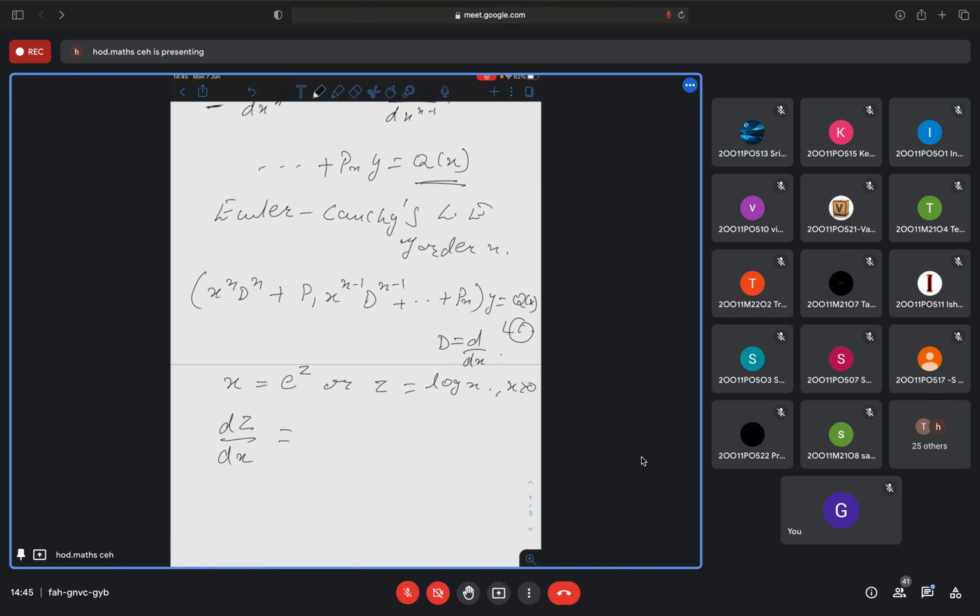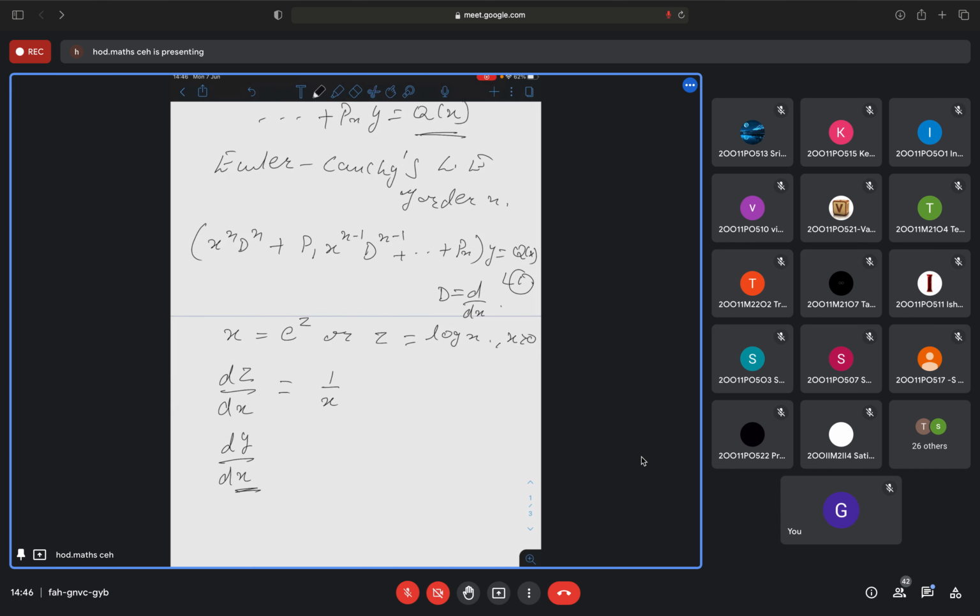Now let us calculate dy by dx, because this also we need to change. The dependent variable is not changed, whereas the independent variable is changed. In the question you have dy by dx terms, d^n y by dx^n, so those also we need to change. By using the chain rule, this will be dy by dz into dz by dx. Now this does not at all mean you cancel dz and write it as dy by dx.